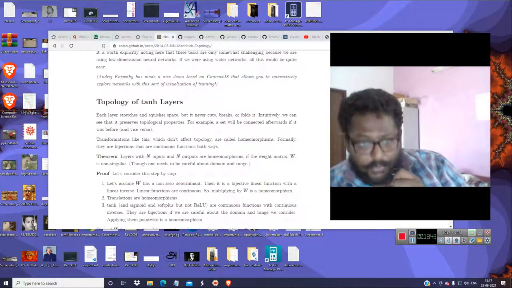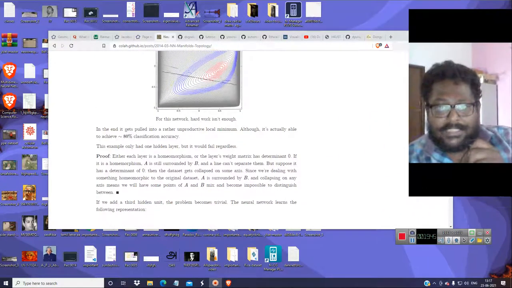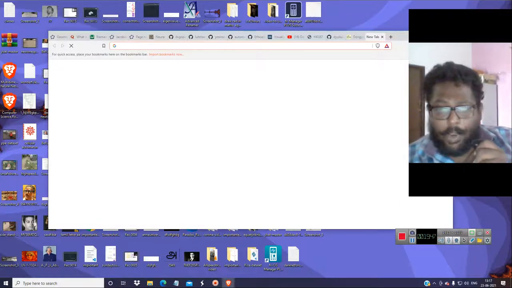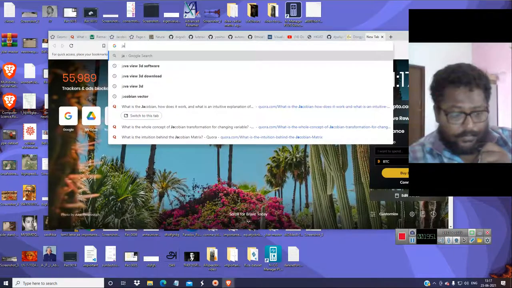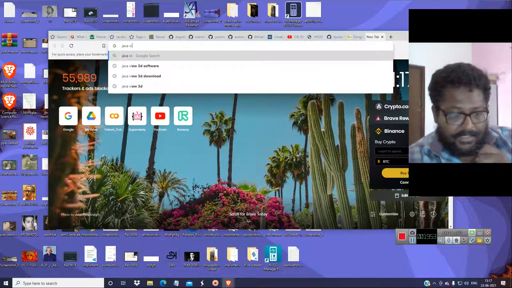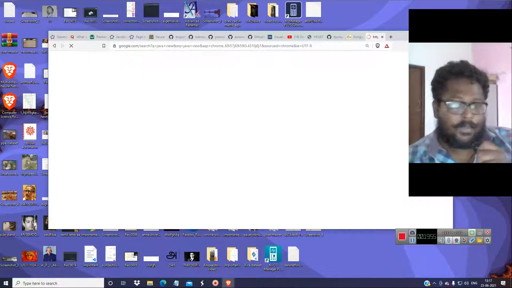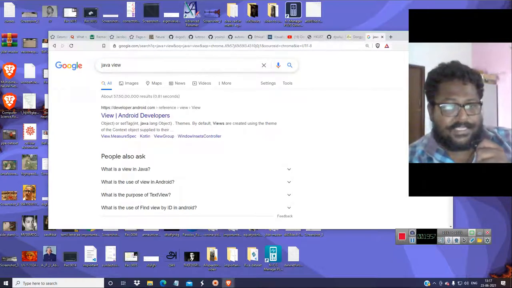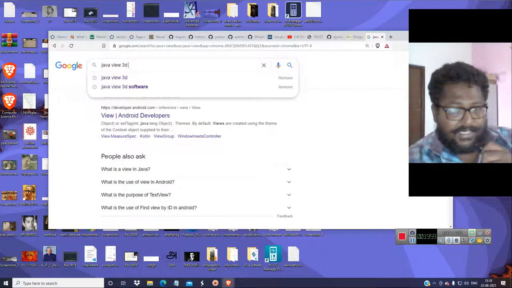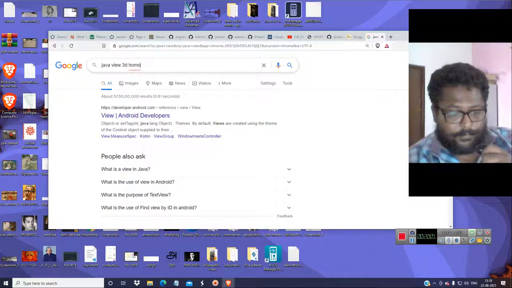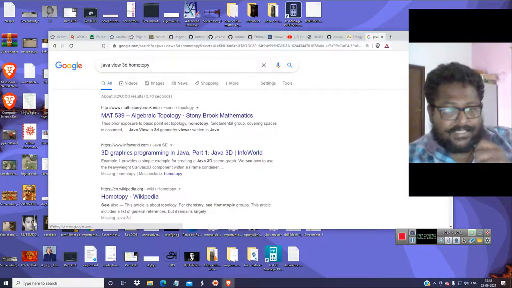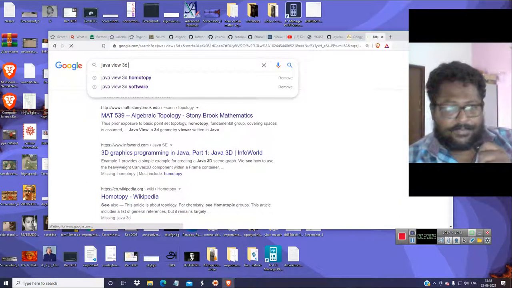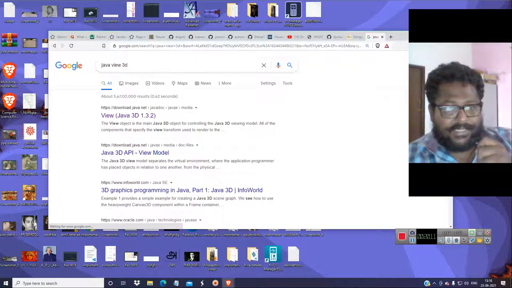So please go through this, and I will tell you another software to see how this works. Java View, Java View. Okay, so this is the software Java View 3D, homotopy software, where you can view lots of models.